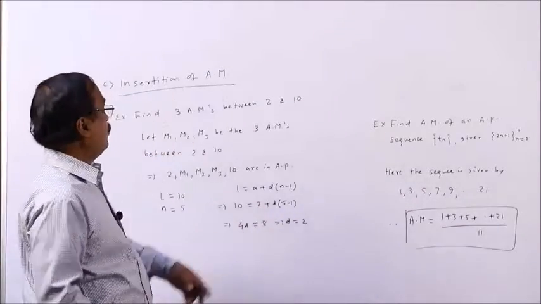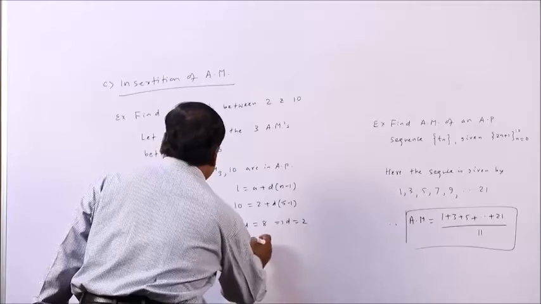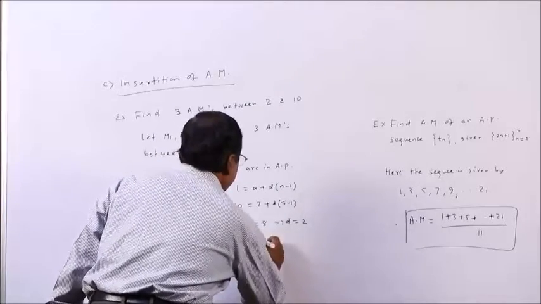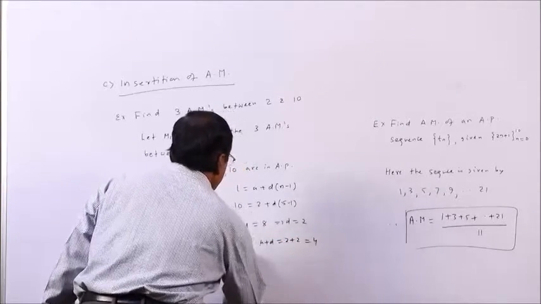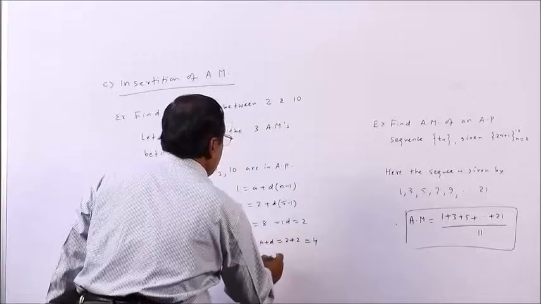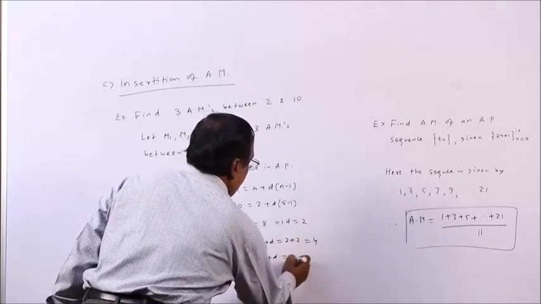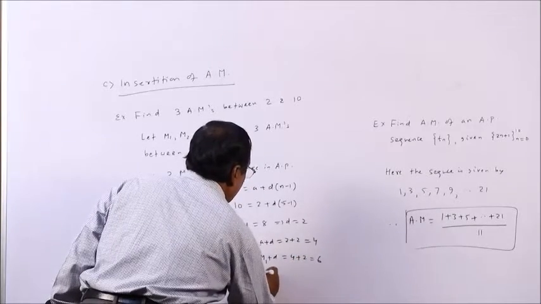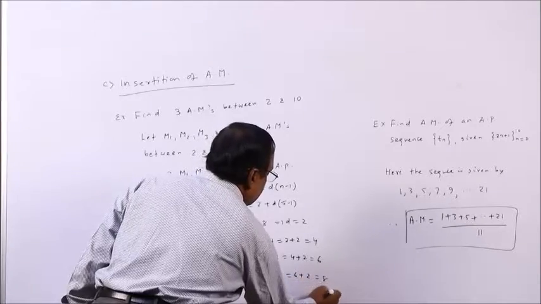So, clearly D is 2. Therefore, M1 will be A plus D, this is 2 plus 2, which is 4. M2 will be M1 plus D, 4 plus 2, this is 6, and M3 will be M2 plus D, that is 6 plus 2, this is 8.